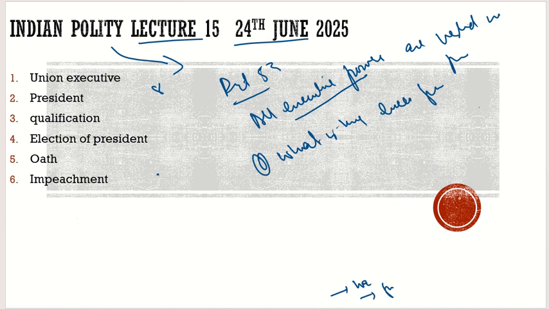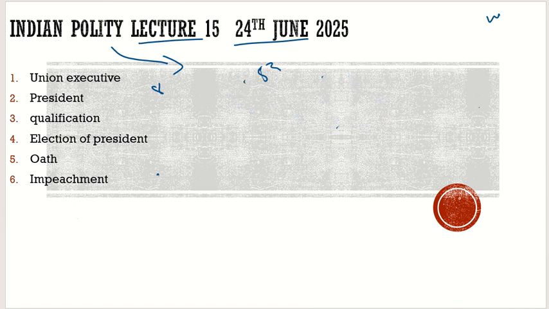When we discuss further, we will see that the president has to do everything by the advice of, by whose advice? By the advice of the PM and the Council of Ministers. Then the question is, if we have Article 52, we have Article 53, then according to them, he is the sole supreme. But that is not the case.